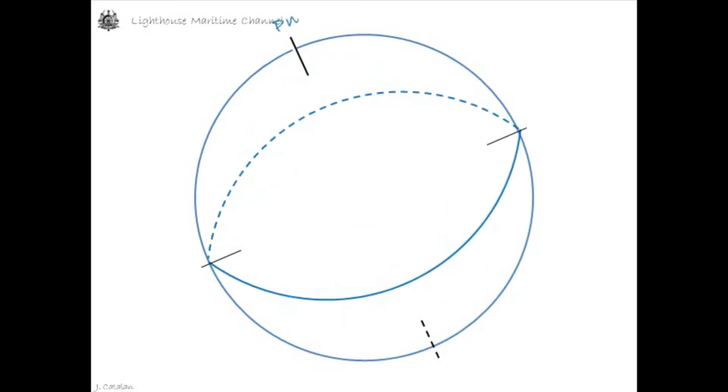Celestial Pole North is the point where the axis of the terrestrial North Pole is extended for an infinite distance into the celestial sphere. Celestial Pole South is the point where the axis of the terrestrial South Pole is extended for an infinite distance into the celestial sphere.